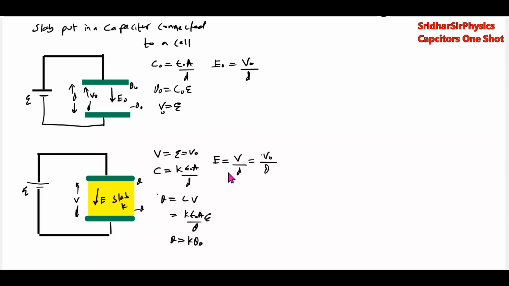Charge will increase, capacitance will increase. Then what about energy? The initial energy is C naught V naught square by 2. Final energy will be C V square by 2. Capacitance will increase, potential will not change. So energy will increase K times. So these are the general ideas that a student must have as base conditions.